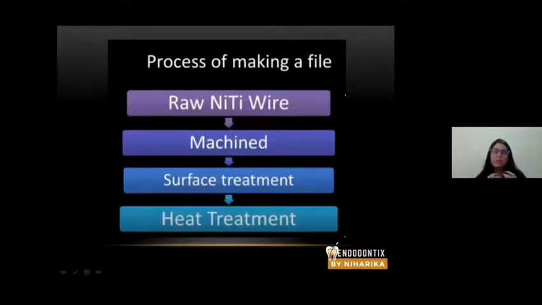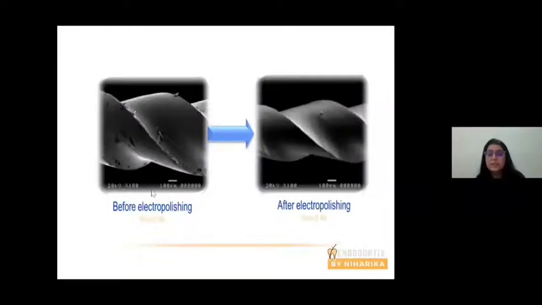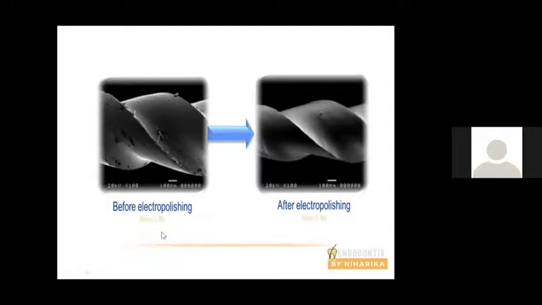All right, why do we do surface treatment? Basically, during machining, a lot of irregularities are created on a wire. So by surface treatment, these irregularities are removed. Let me show you this diagram. Can you see this particular photograph? This is a photograph of a RevoS file before electropolishing. Directly after machining, the photo is taken.